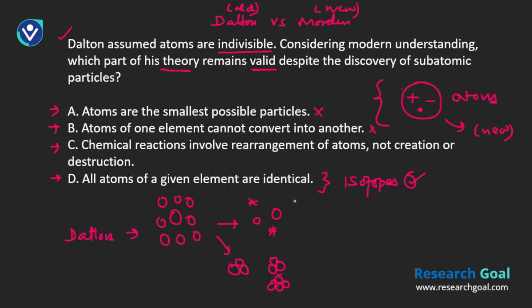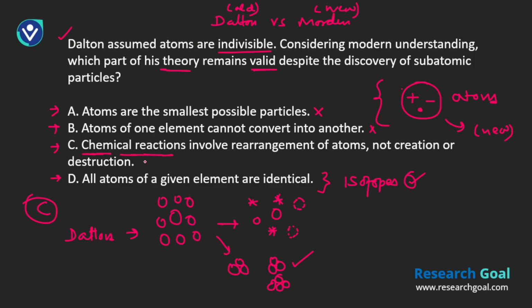There will not be creation of new atoms or destruction of the older ones. So basically, energy is not going to get destroyed either. It changes its form from one form to another. Something like that. All right, so option C is correct, because chemical reactions involve rearrangement of atoms, not the creation and destruction of atoms. That is the correct answer for this.